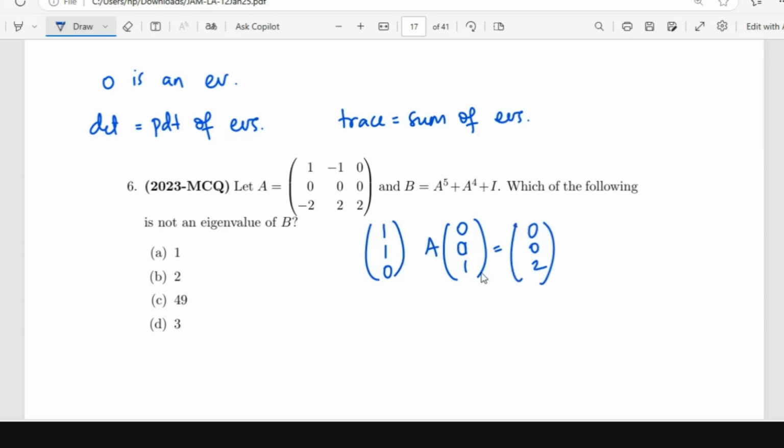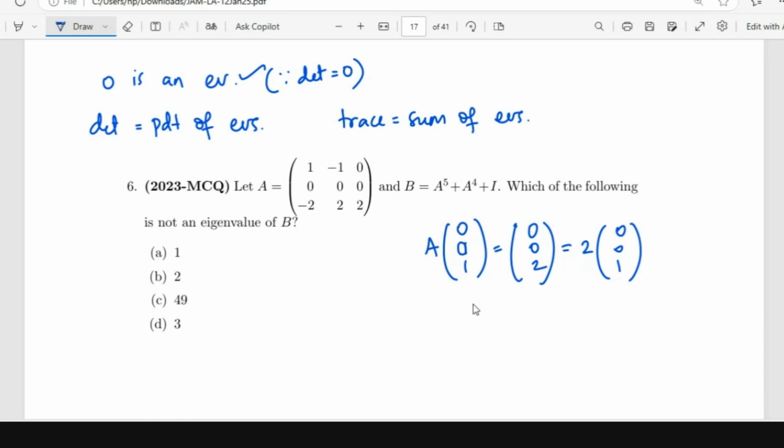So 2 is an eigenvalue also. 0 is an eigenvalue because the determinant is equal to 0. 2 is an eigenvalue because A times 0, 0, 1 is 2 times 0, 0, 1. If any column of the matrix is a scalar multiple of a standard basis vector, then that multiple will be an eigenvalue.